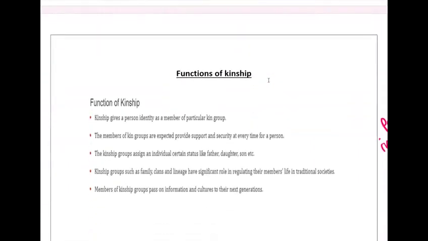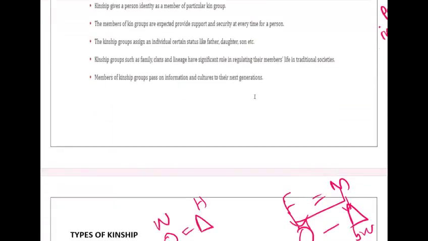And also we discussed the functions of kinship. What are the functions of kinship? It regulates the person's behavior, it gives support and security at every moment in the person's life, and it gives psychological support and strength to the person. And day-to-day cooperation in the political, economic and occupational benefits. These are the functions of kinship.